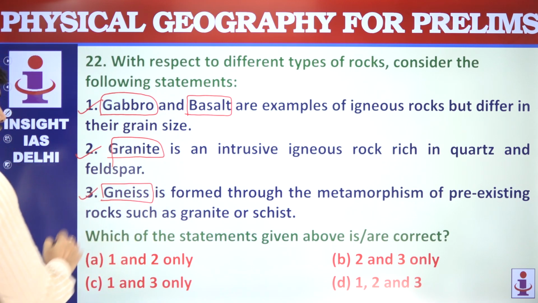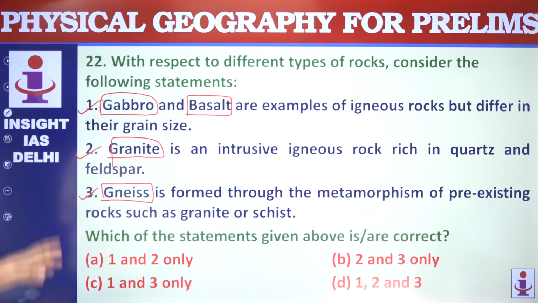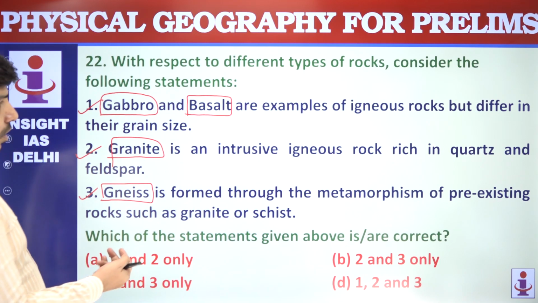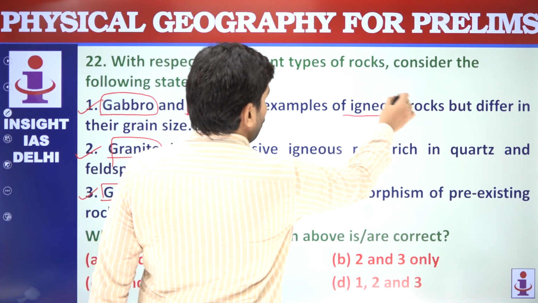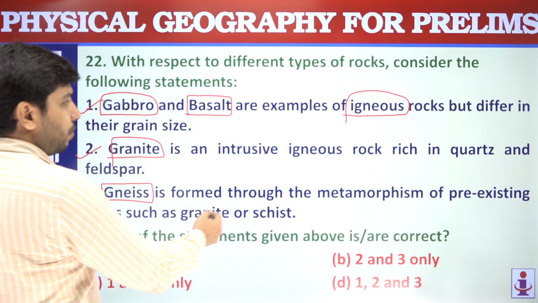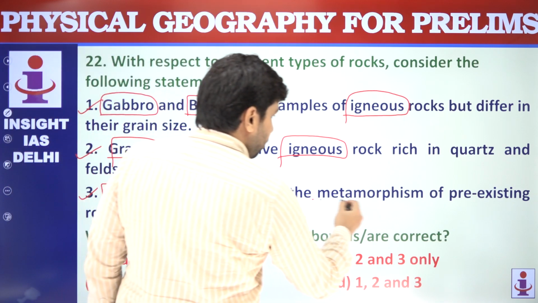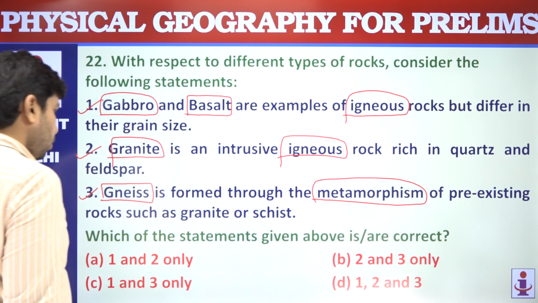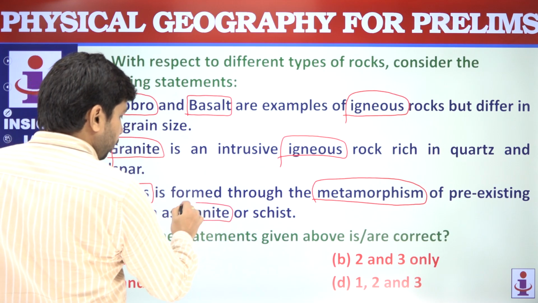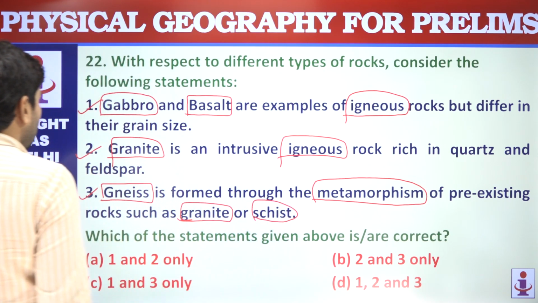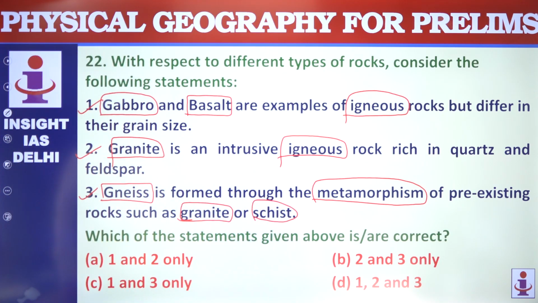So these are actually different types of rocks. You can remember these, and their types: these two are types of igneous rocks. This is a type of igneous rock. This is a form of metamorphic rocks. These are other types of rocks as well. So all the three are correct.